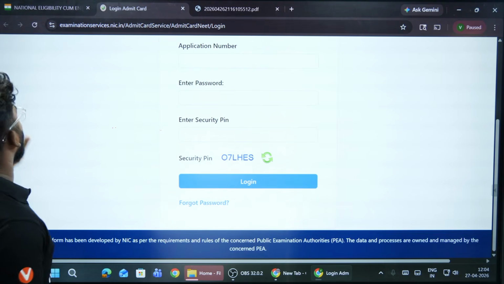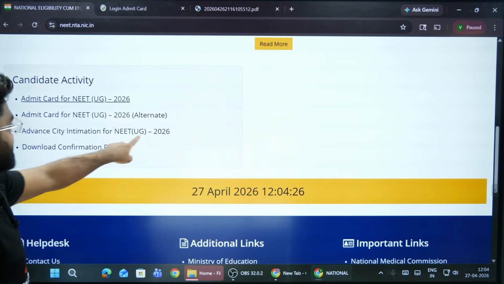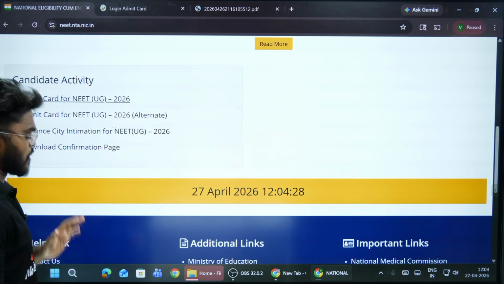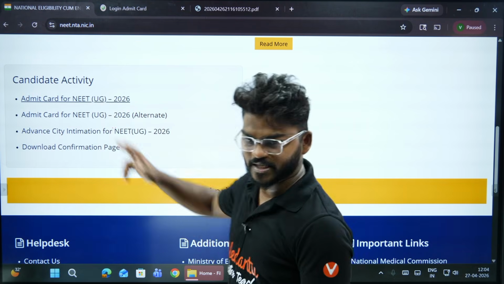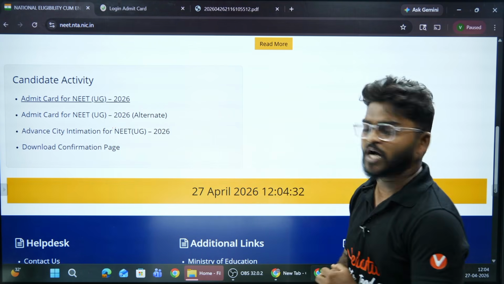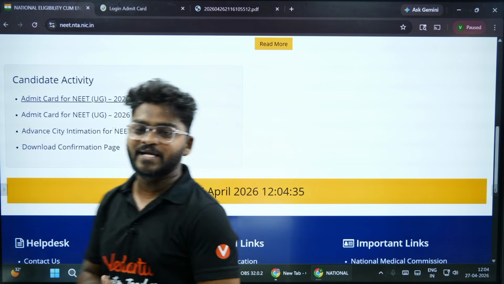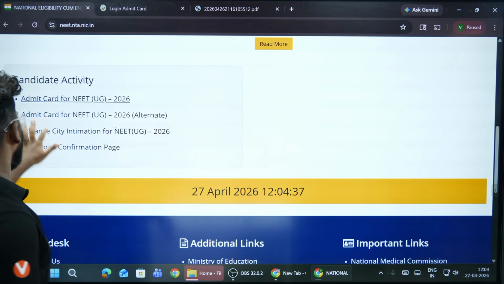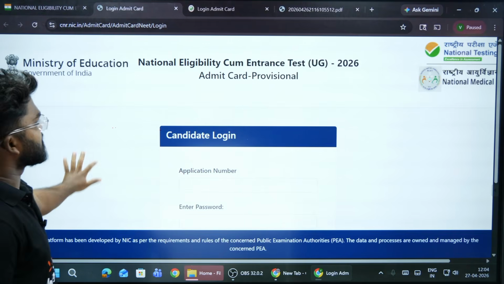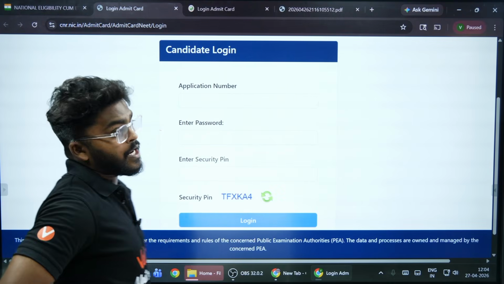And NTA also announced another alternate link. Whenever this link does not work, you have to go for the alternate link. It is also the same. You can download your admit card.